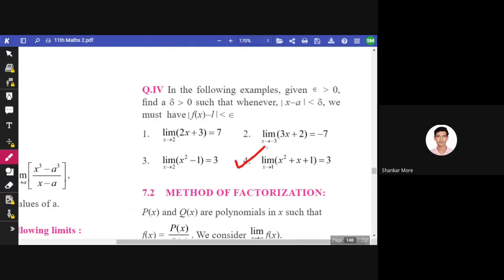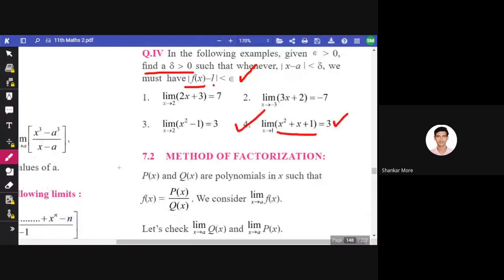We'll take the fourth example. We have to find the value of delta, which has to be greater than 0. And we have f of x, this is our f of x, and we have l. When we find the value of x in the form of epsilon, that is nothing but the value of delta.